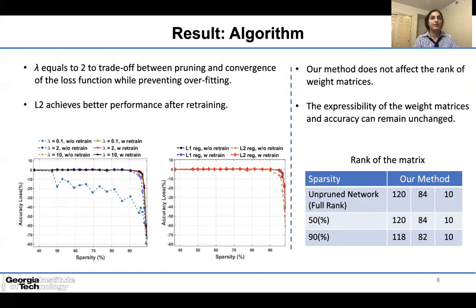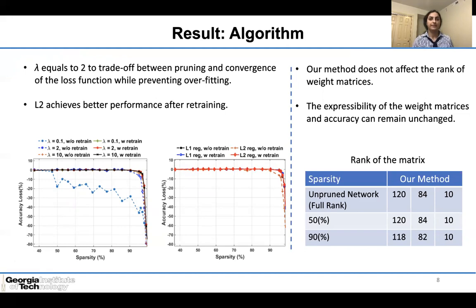To evaluate our proposed method, first we chose the hyperparameters. Three different lambda values, the regularization parameter, have been tested on the proposed method, and the results before and after retraining are illustrated. The results show that moderate and strong regularization, lambda equal to 2 and 10, have better performance before and after retraining. We picked lambda equal to 2 to trade off between pruning and convergence of the loss function while preventing overfitting.